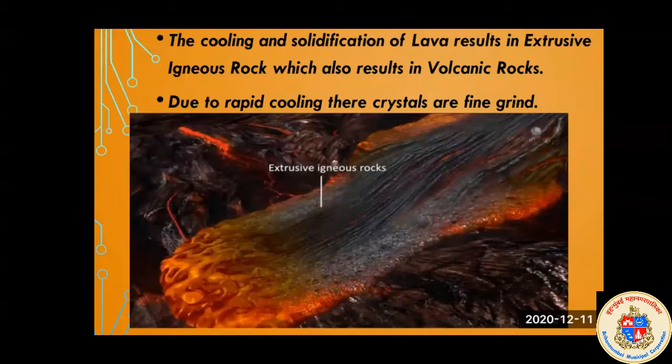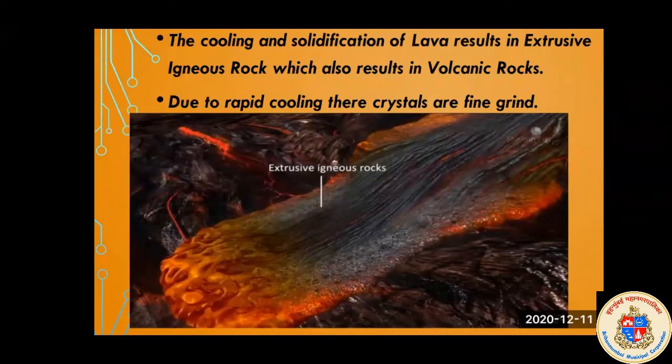Now, the cooling and solidification of lava result in extrusive igneous rock, which also results in volcanic rocks. Due to rapid cooling, their crystals are fine grained. So when this magma or lava comes on the earth's surface, what happens?